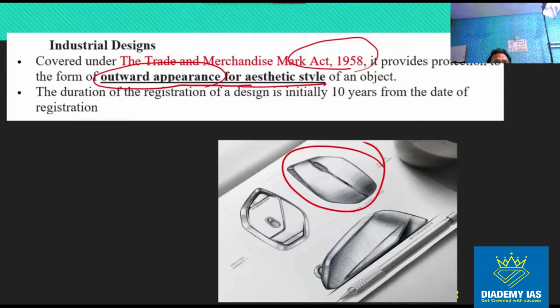Similarly, you see car. So car of Hyundai is having different design. i10 is having different design. i20 is having different design. Car of Maruti is having different design. So those are the industrial designs. The duration of the design is for 10 years from the date of registration.